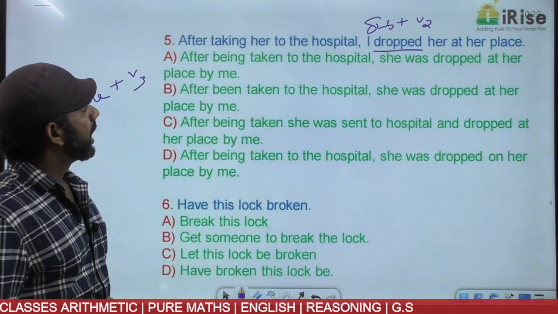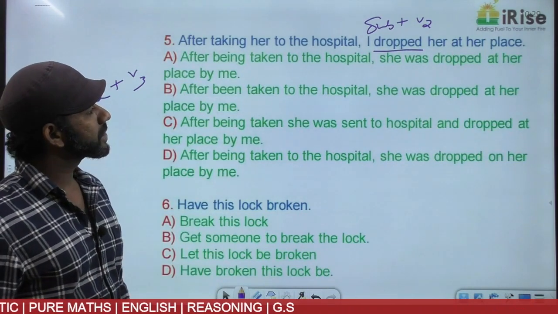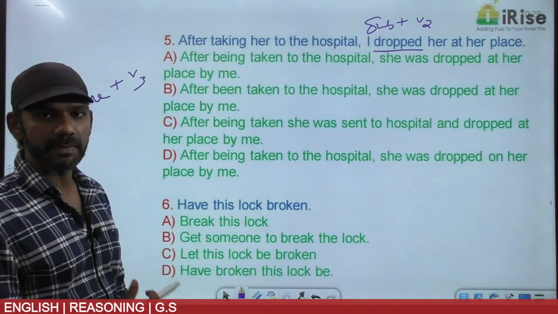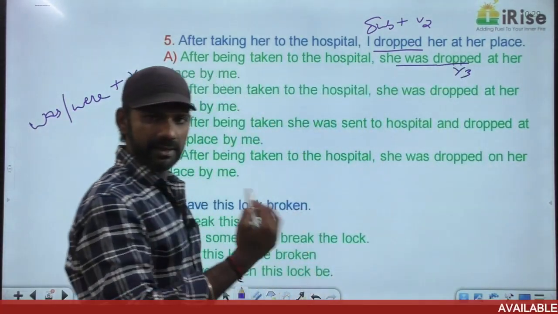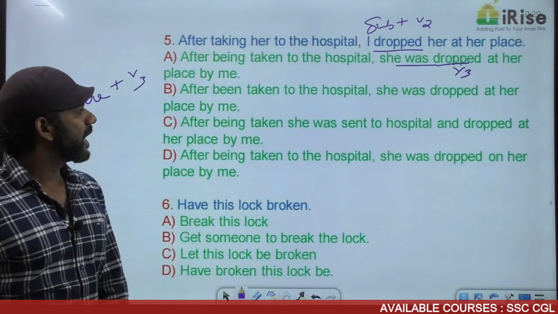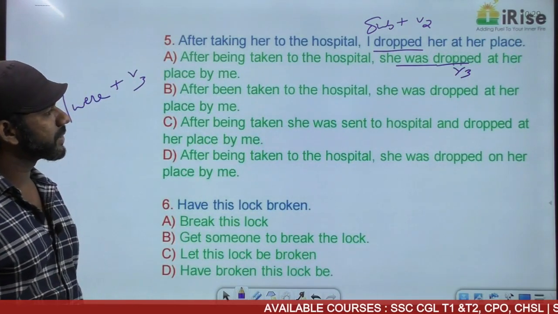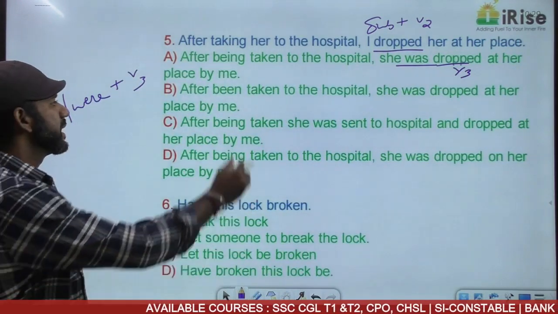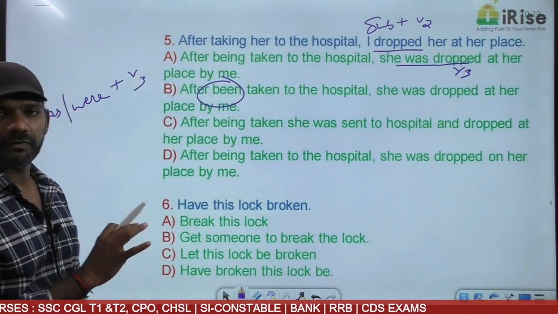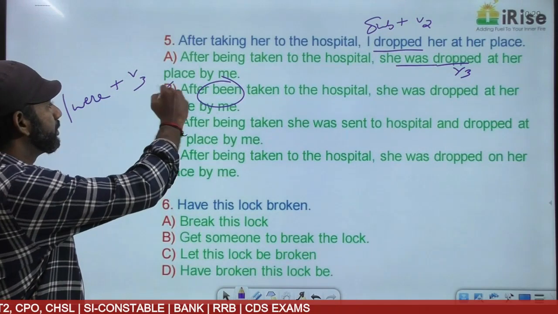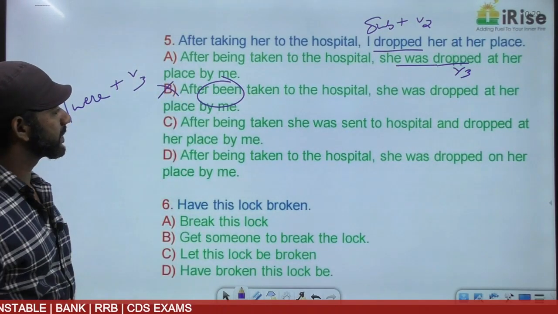Come to option A. After being taken to the hospital, she was dropped at her place by me. Was dropped is was plus V3, must be considered. Leave it. Come to B. After been taken to the hospital, she was dropped at her place by me. Been comes only in the perfect tense. There's no perfect tense given in the question. Option B is eliminated. Come to C.